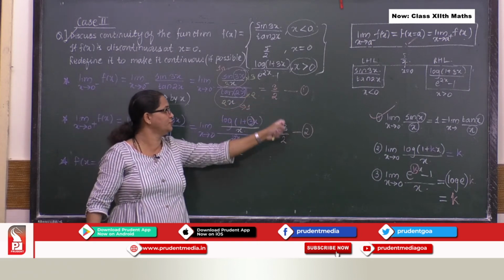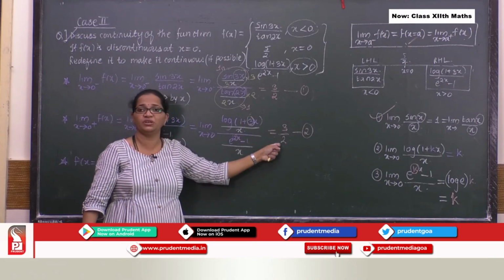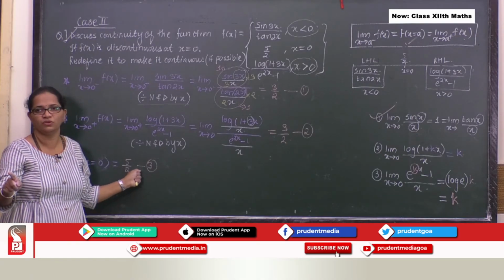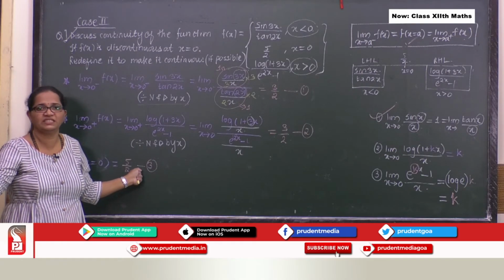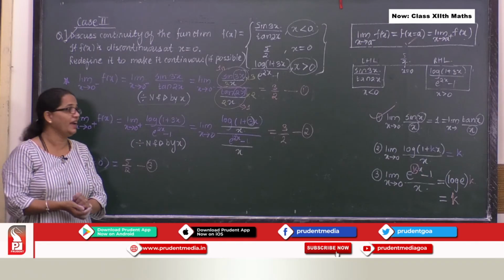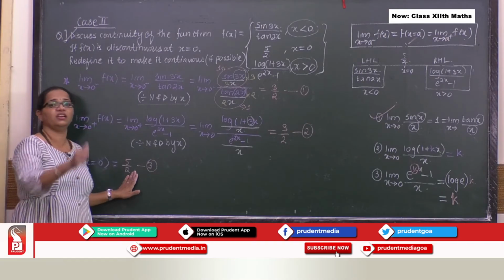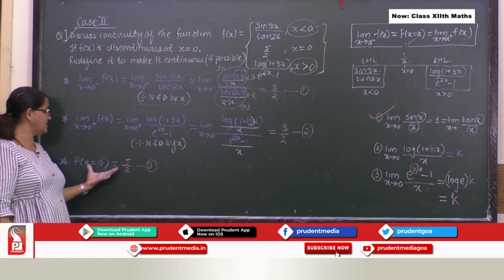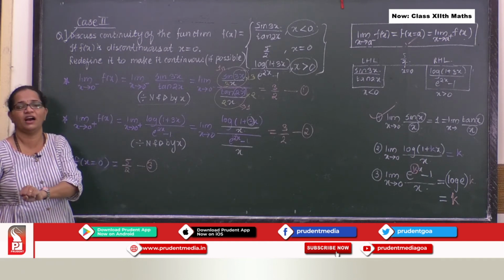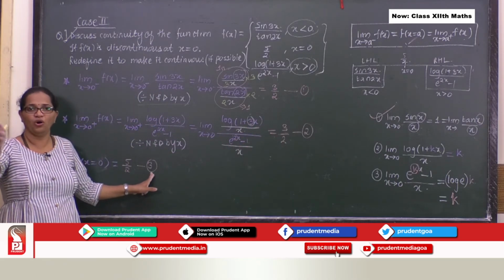Now compare all these three equations. See, this is equal to this. 3 by 2 is equal to 3 by 2. I say my left hand limit is equal to right hand limit. But is it matching with f of x equal to a? No. Right? So it is what kind of discontinuity? It is removable kind of discontinuity. Why? Because my left hand limit is equal to right hand limit, but it is not equal to f of a. So whatever constant I got over here, that's 5 by 2, I can easily remove it out, and what I can place? I can place 3 by 2 to say all is well.